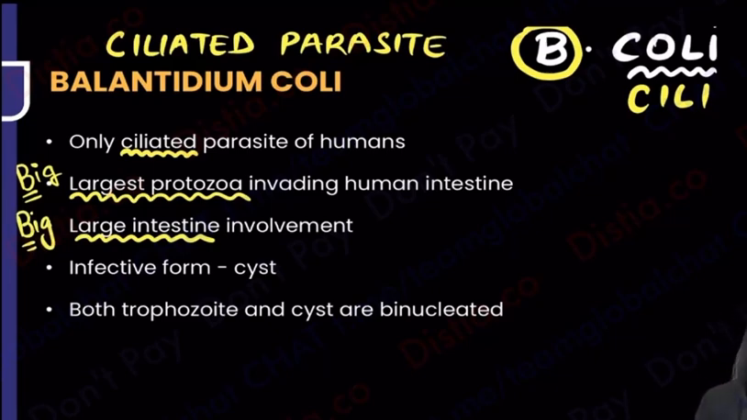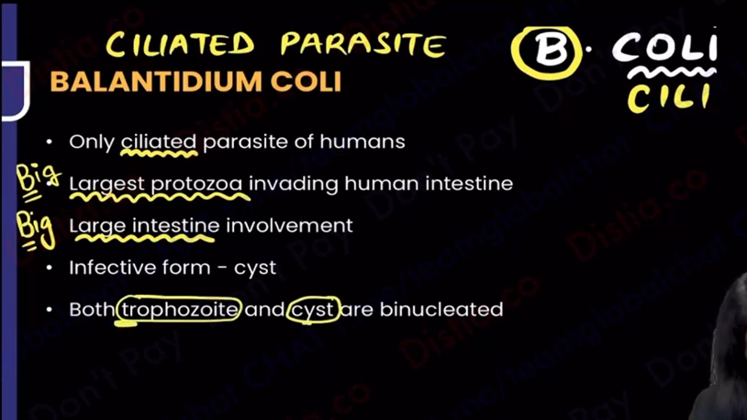And next you will see, what are the two forms? Everywhere, guys, the two forms shall always be the trophozoite form as well as the cyst form. So please remember, both the trophozoite and the cyst are binucleated.